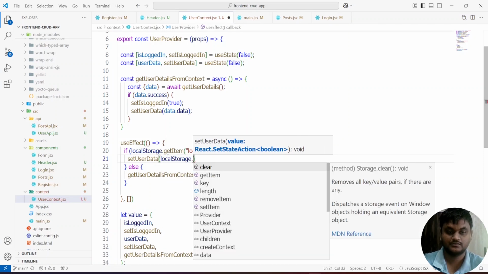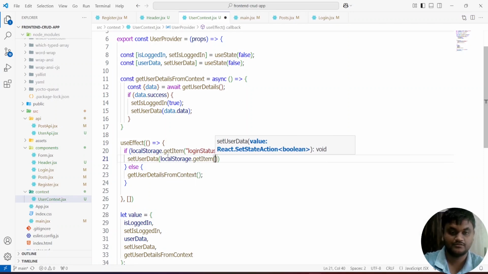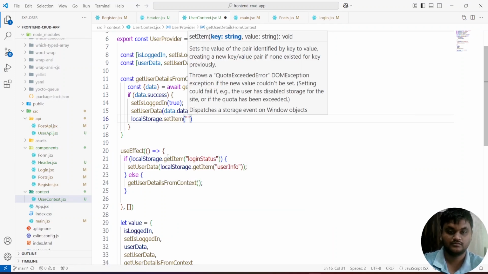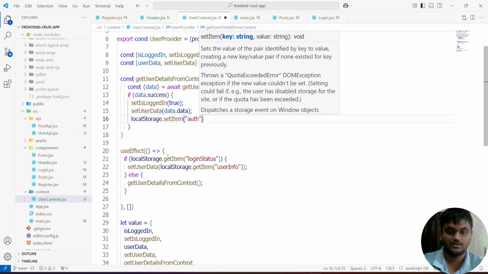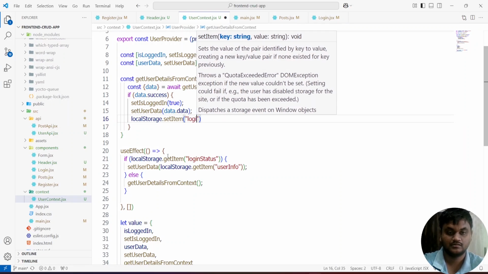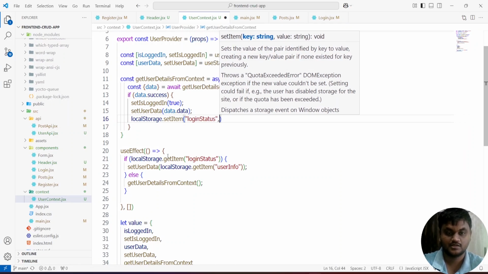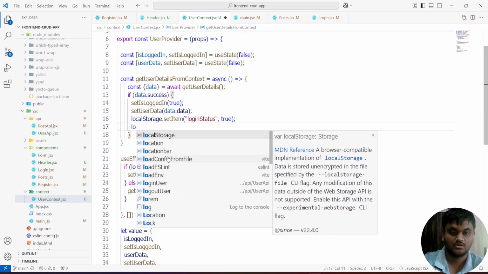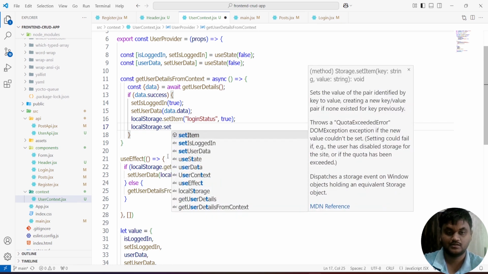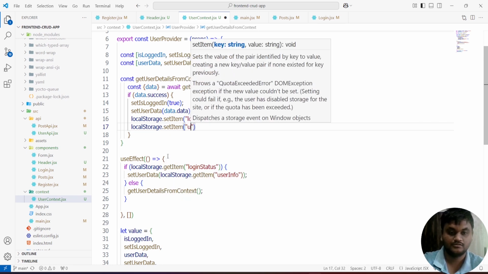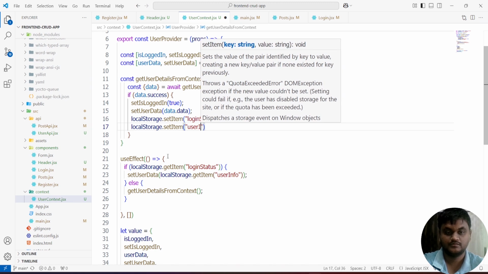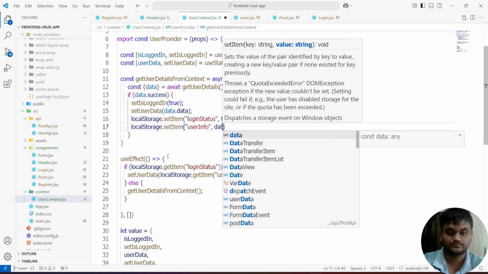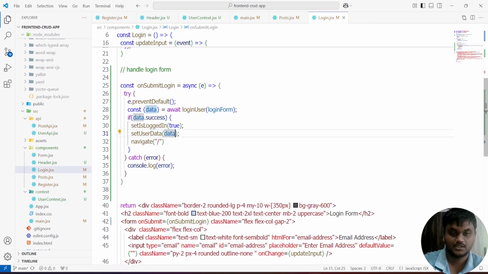Local storage dot set item of key, I'm giving login status true. Local storage dot set item of user info, comma, data dot data. Yeah, data dot data.